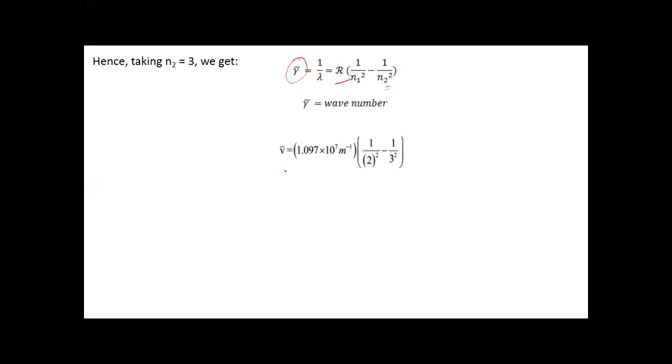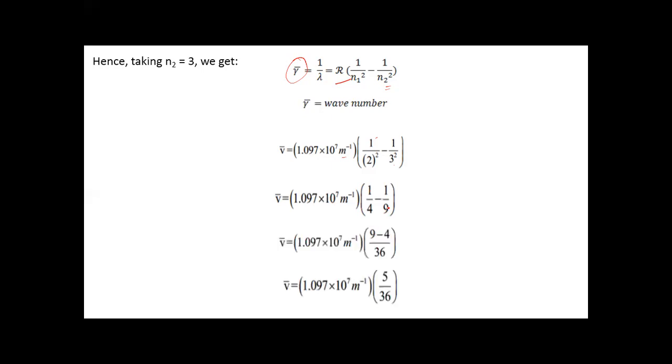The value of the Rydberg constant is 1.097 into 10 to the power 7 meter inverse, times (1 upon 2 square minus 1 upon 3 square), where 2 is n1 and 3 is n2. So the value comes to be 1.097 into 10 to the power 7 meter inverse times (1 by 4 minus 1 by 9).